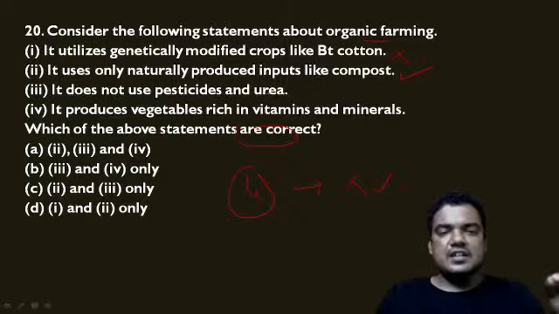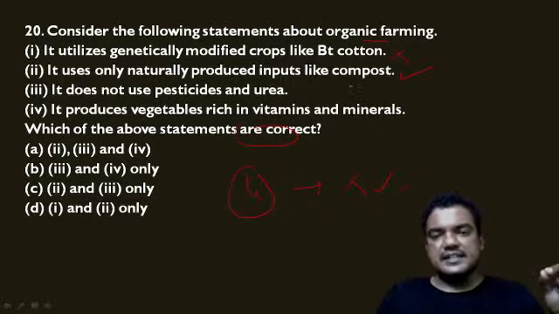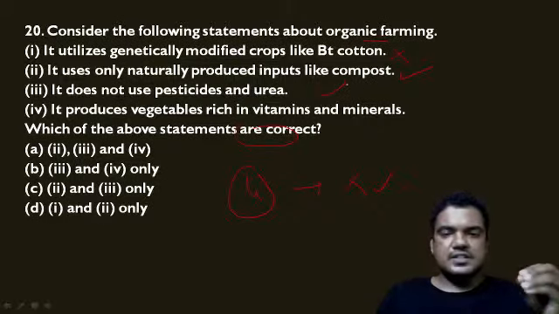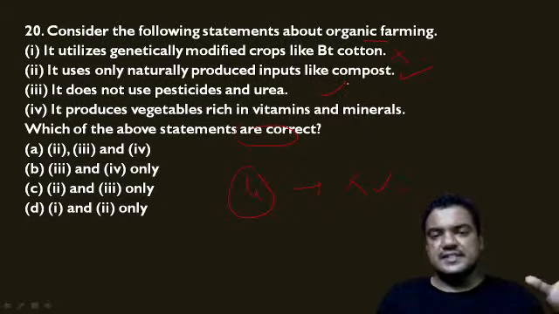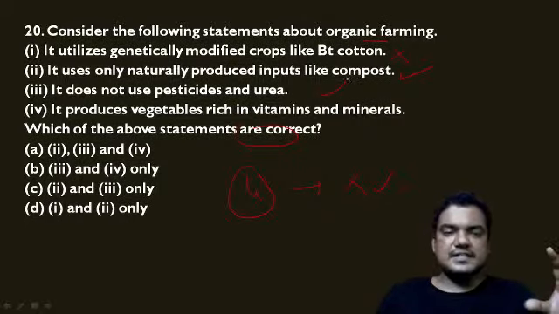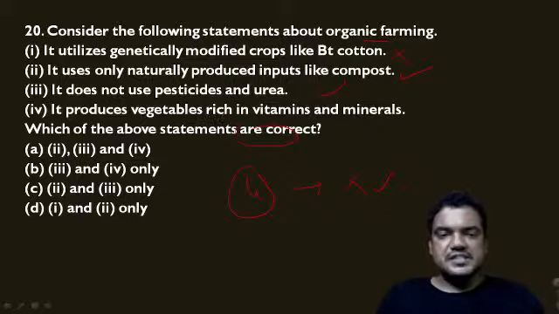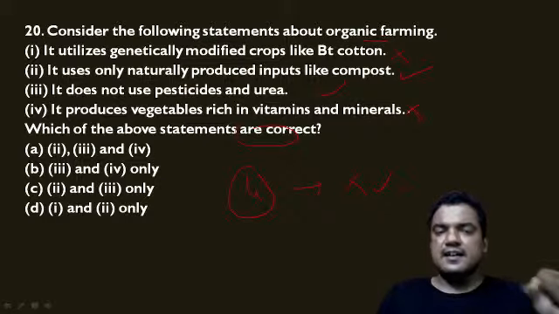Then it does not use pesticides and urea. Yes, correct. We never use artificially synthesized pesticides. We use only biological pesticides and biofertilizers in organic farming. The fourth statement, it produces vegetables rich in vitamins and minerals. No, there is no scientific evidence that organic farming can increase the vitamins and minerals in vegetables.